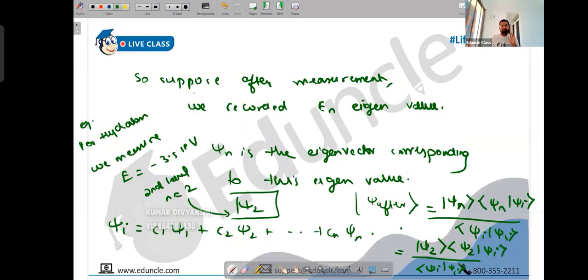Once you make the measurement, out of those psi 1, psi 2, psi 3, psi n, it will collapse to one of them. It may collapse to psi 1, psi 5 or psi 3. The question is, what is the wave function after the measurement? First you write psi n, the wave function corresponding to the energy which you have measured, and then psi I is the initial wave function. That's it. Nothing else is remaining.